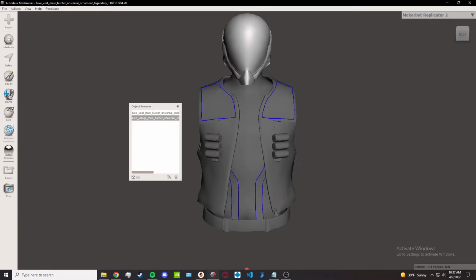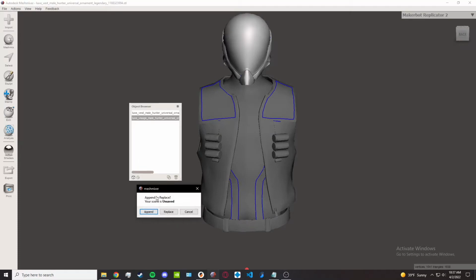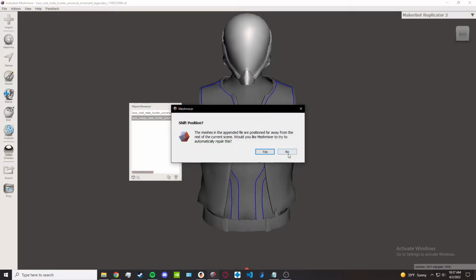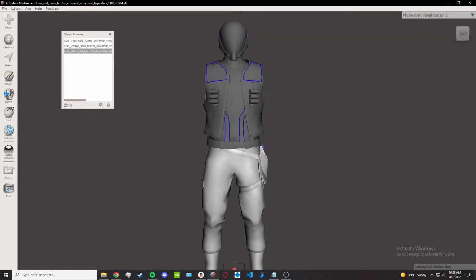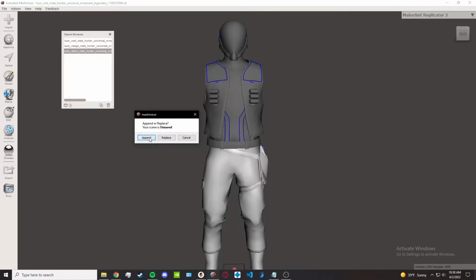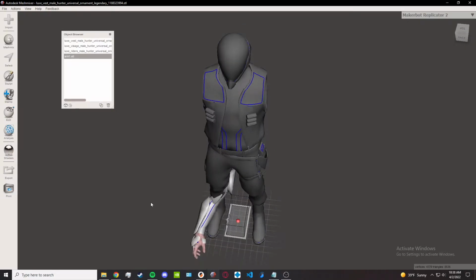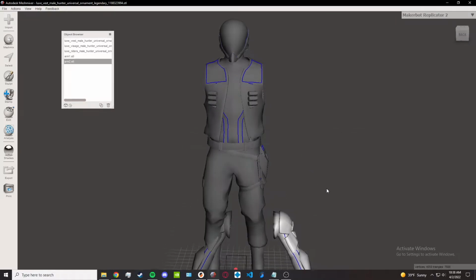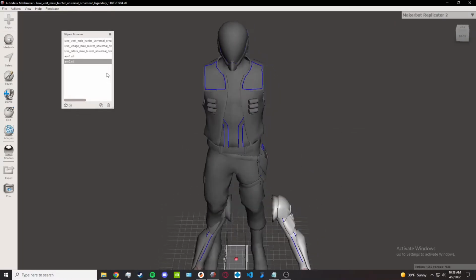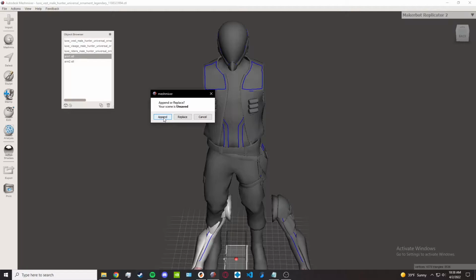Then we're going to go ahead and throw in the legs, in this case, the Lux Riders. Hit yes. Hit append, hit no. Here they are. Then we'll go ahead and throw in the arms. These get a little tricky because you have to move them back into place. We'll hit append, and then this right arm will be down there. And throw in the left arm, hit append, and then that one will be down here. We'll go ahead and move these arms up here in a minute, but next we're going to throw in the cloak, the Lux cloak right here, hit append.